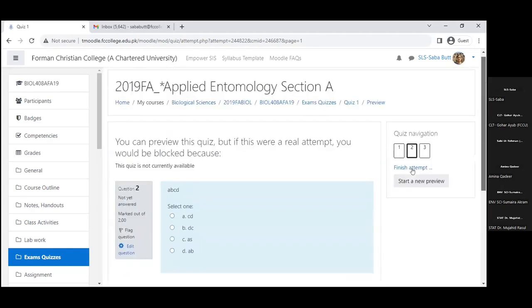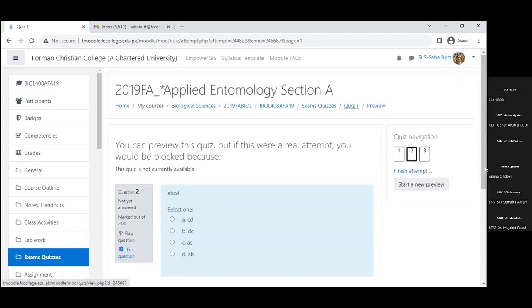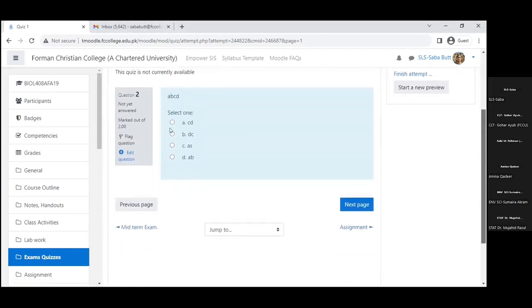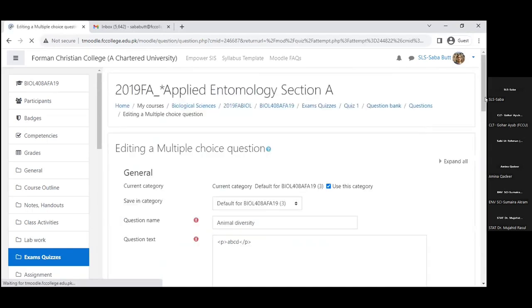If you can see there is a problem with the question, it's always better to preview the question. You have an option right here to edit the question. Here in the left panel, you can see the question number, and here you can see an edit question button. If you want to edit this question, you simply click this. You need not go back to the whole of the quiz and do it.